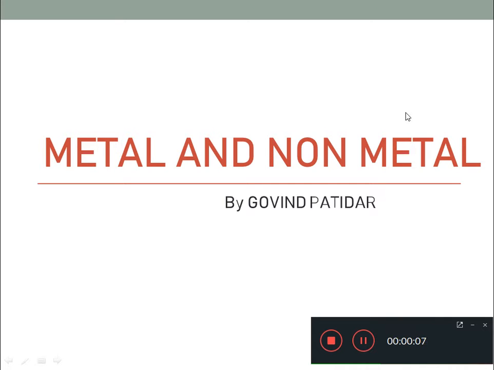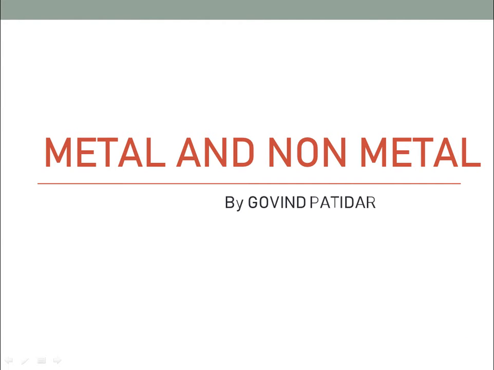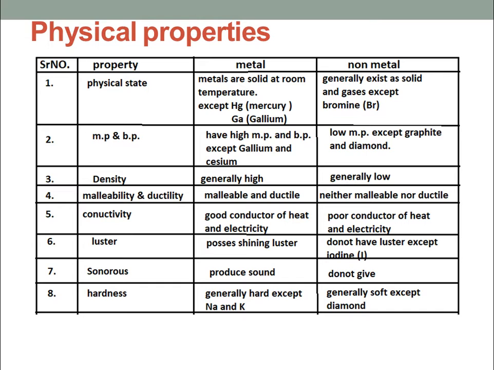Today we continue our chapter second, metal and non-metal. Basically, today's lecture is completely based on the physical and chemical properties of metals and non-metals. We compare different characteristics of metal and non-metal, how they differ in their physical and chemical characteristics. So first of all, we discuss the physical properties.